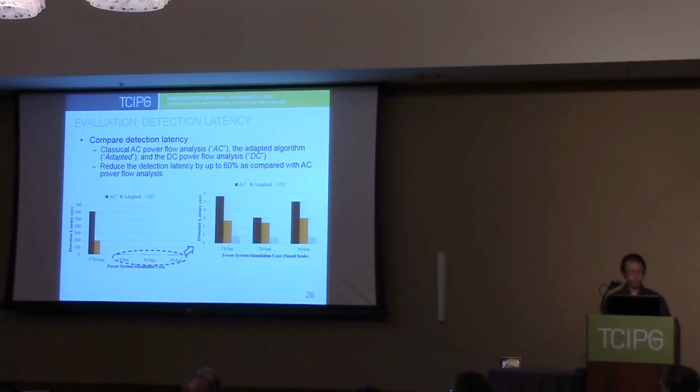And in this figure, we briefly show the detection latency of the AC power flow analysis, DC, and also the adapted algorithm. The x-axis of this figure indicates the different types of power systems we considered, and the y-axis indicates the detection latency in milliseconds. Because the detection latency of a large-scale system and a small-scale system can be of very different magnitude, we amplify the detection latency for the small-scale systems in a separate figure on the right side. We can see that compared with the AC power flow analysis, we can reduce detection latency significantly, especially for this large-scale system, with as much as 60% reduction.